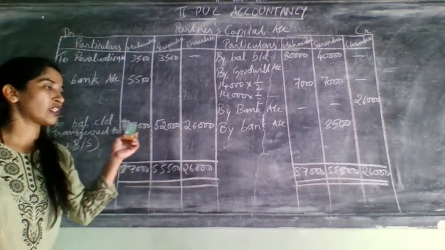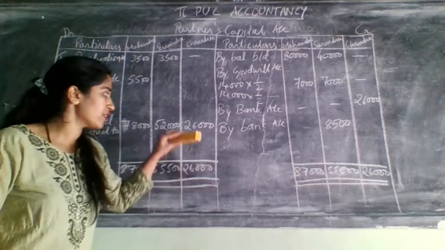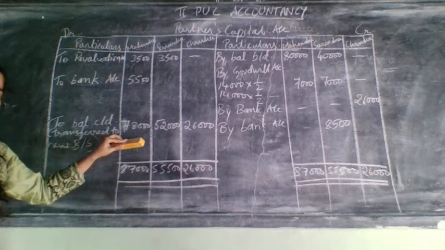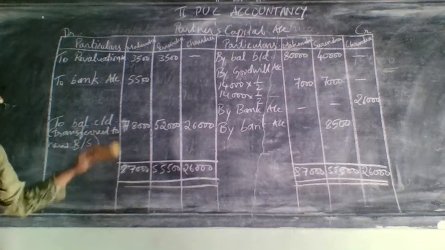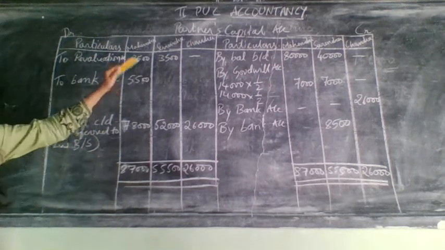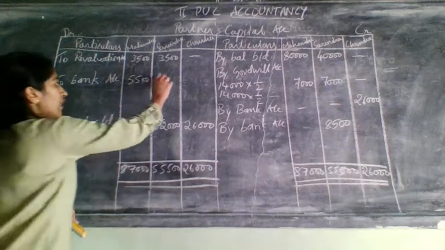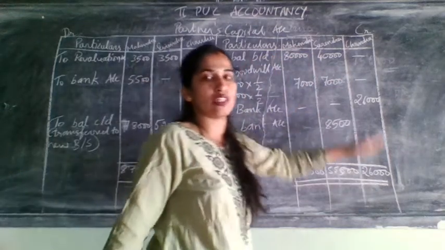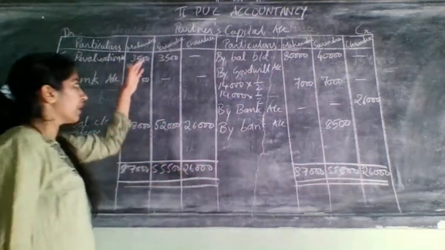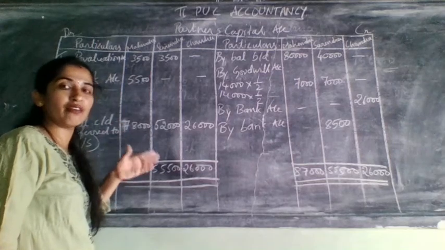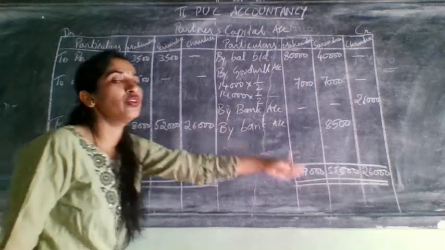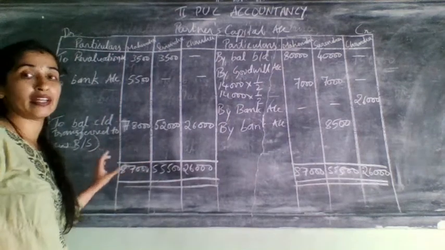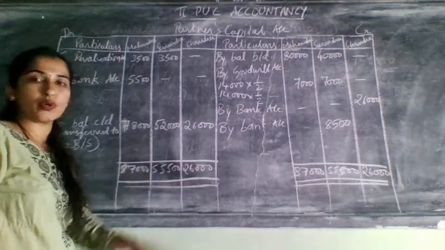To do this adjustment, first we will write which one? Balance carried down first. After writing balance carried down, students, don't write any other entries at all. Before that, leave this place and write. While doing this adjustment, you can't always do the total on this side and bring it here and then write the difference. But when they give cash adjustment, at that time you can't do the total of which side? Credit side first. You need to compare each and every partner on both sides.